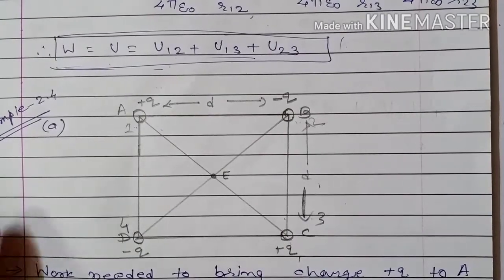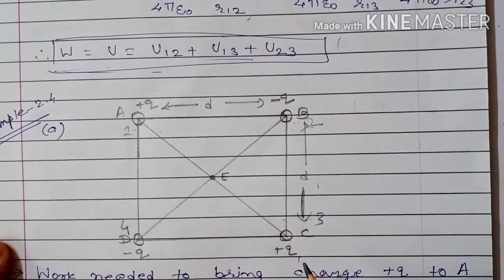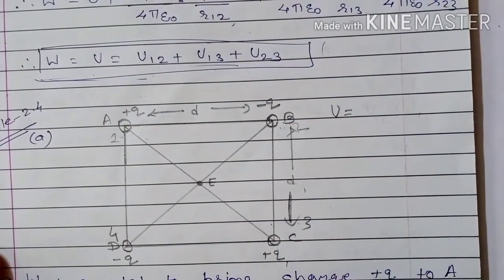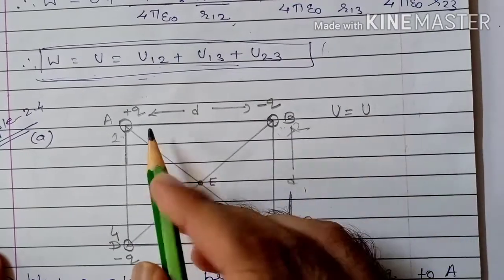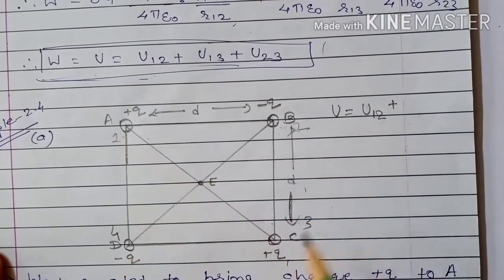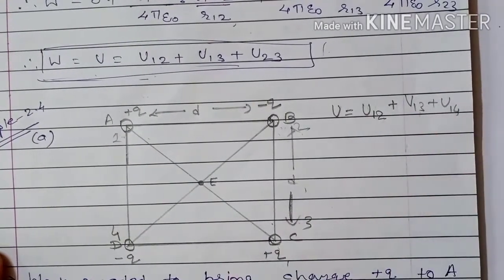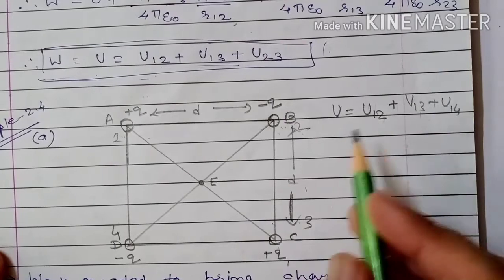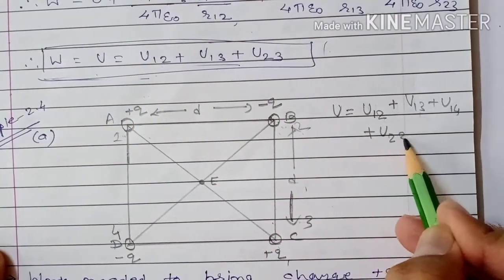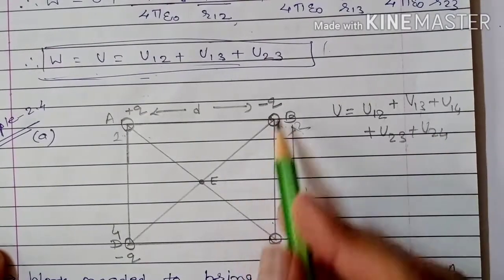Once again, for a system of 4 charges, 1, 2, 3 and 4, how can we find total potential energy? Total potential energy U is equal to the potential energy due to the first and second charge, first and third charge, U14. Now forget about 1, plus U23 plus U24, 2, 3, 2, 4.